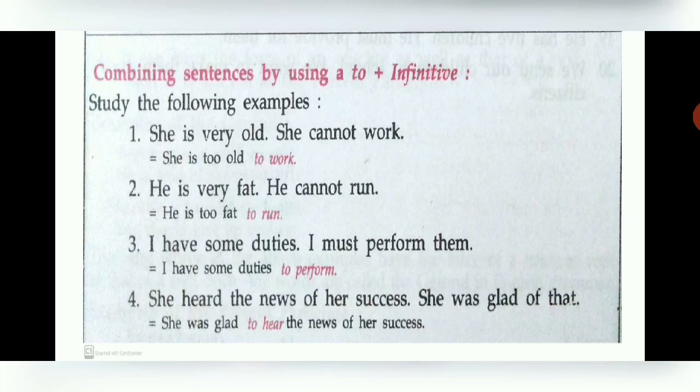Now students, please read this lesson once again and go through the exercises 4 and 5. In the next period I will give you the answers. Try to solve on your own. If you see the first exercise, exercise 4, you understand how you can write. You have to just use to plus infinitive. Whatever infinitive words are there, the root forms of the verb, you can use them and you can add to for that and you can construct. You do it, I will give you the right answers. You try to solve the answers. Okay. So read the lesson again and understand it and then try to solve the answers.